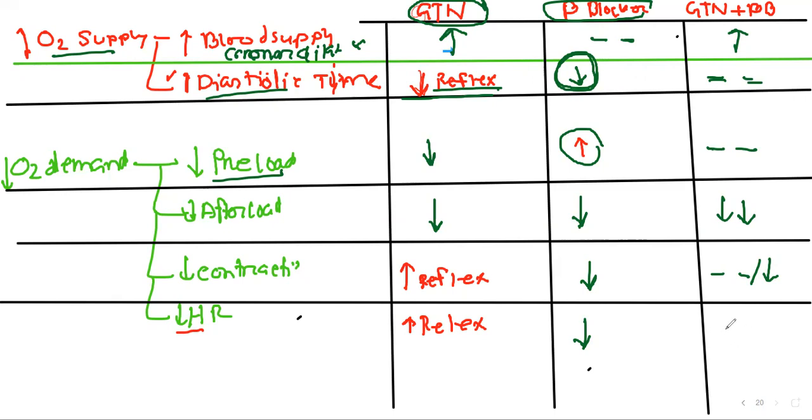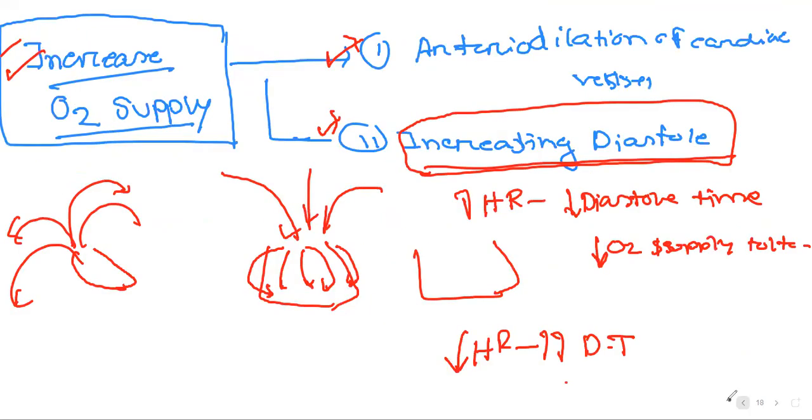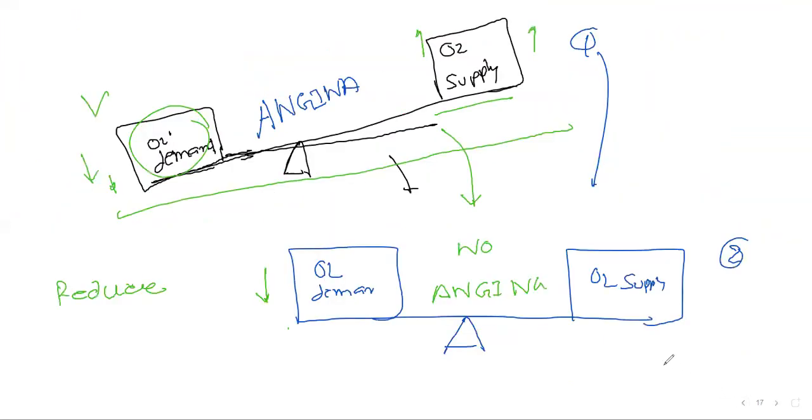And in heart rate, there will be no significant change, or it will be mildly decreased, and it is also beneficial for us, as when heart rate is decreased, our oxygen demand also decreases, so it is beneficial for this angina patient. So this was our topic on angina and the use of glycerol trinitrate and beta blocker together. Hope you understand well. Thanks for watching.